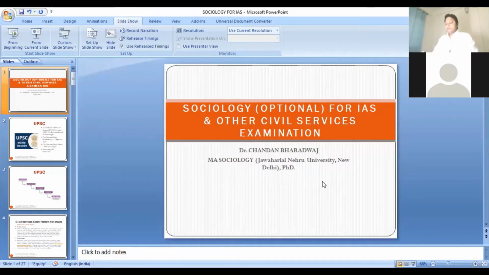Okay, so the agenda for today's session is that we have to discuss how we can prepare sociology optional for the UPSC IAS examination. In today's session we are going to discuss why we should choose sociology as an optional paper, and if you are choosing it, what are the benefits? Is it an easier subject? Is it an easy subject to cover? Can it be covered in 3, 4, 5 months?